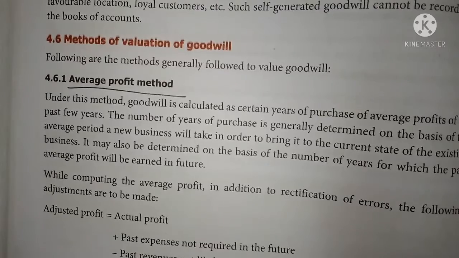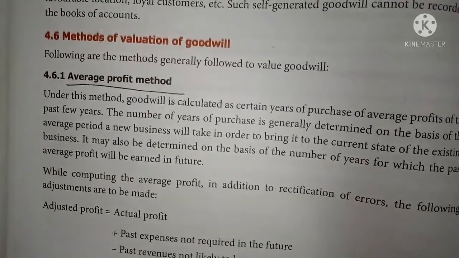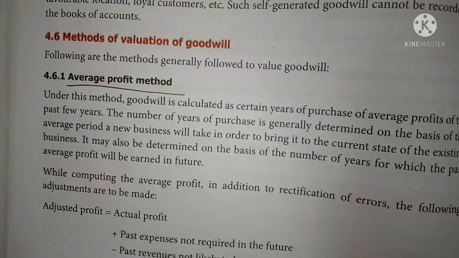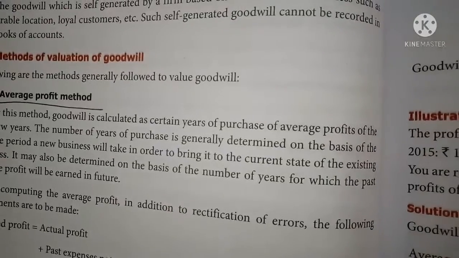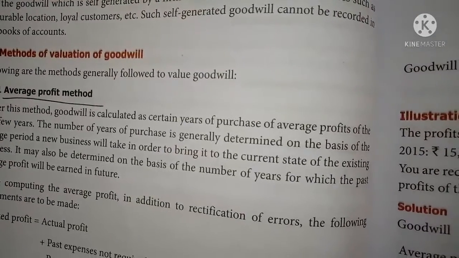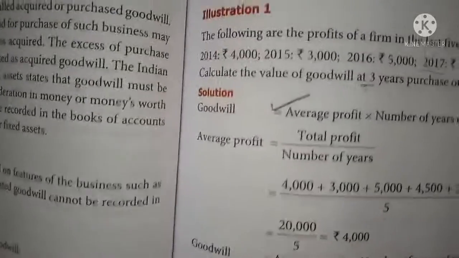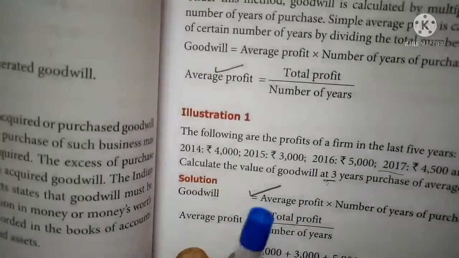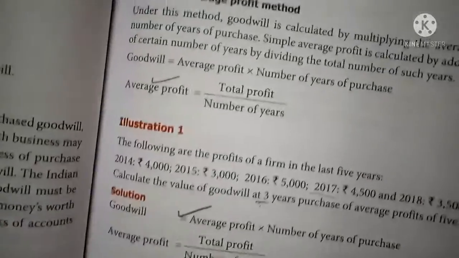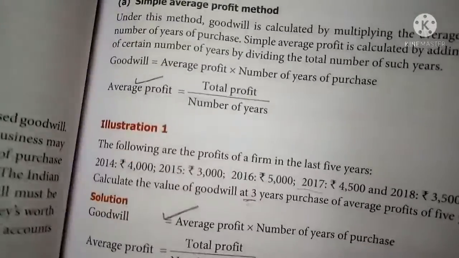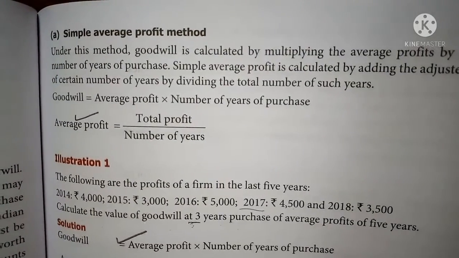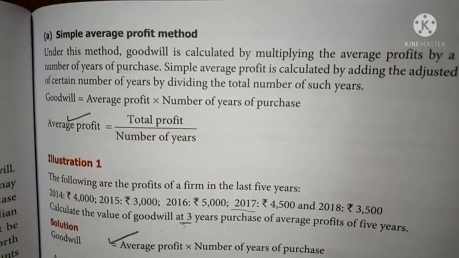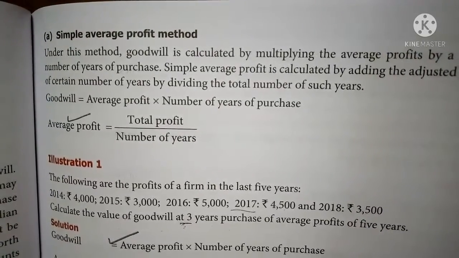Average profit will be calculated under two methods, simple average method or weighted average method. So in the case of simple average method, the profit under this method, goodwill is calculated by multiplying the average profit by a certain number of years of purchase.